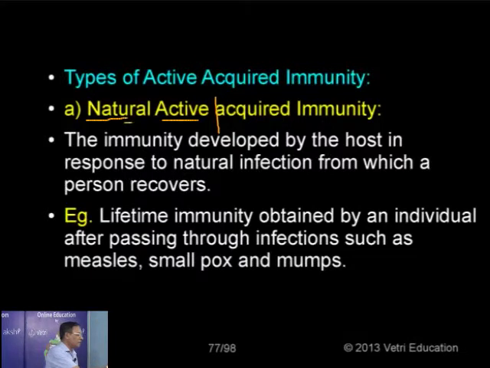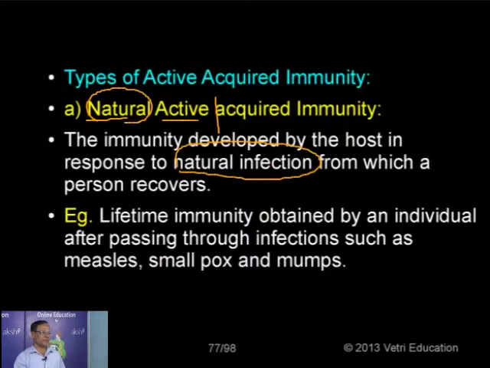So if it is developed naturally following an infection, after recovery from the disease, for example, a person who has developed immunity after recovery from diseases like measles, mumps, smallpox, chickenpox, that is all natural active immunity because it is lasting forever till your death. A person who has recovered from smallpox can have the immunity power against smallpox until he dies. So, the immunity developed by the host in response to natural infection that is caused by a pathogen, say an example of tuberculosis or smallpox virus, etc.